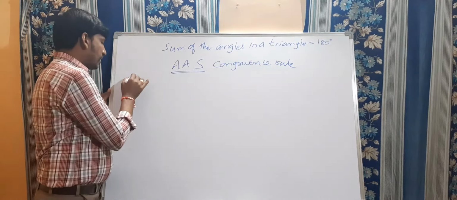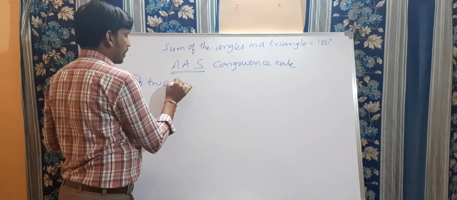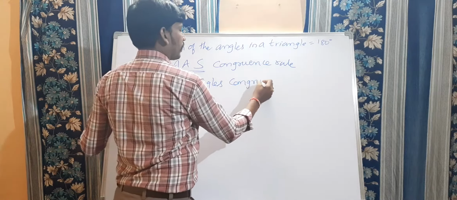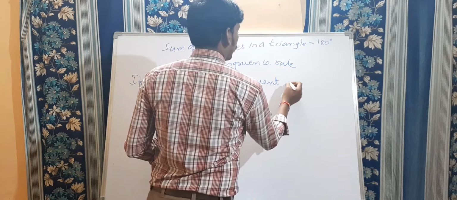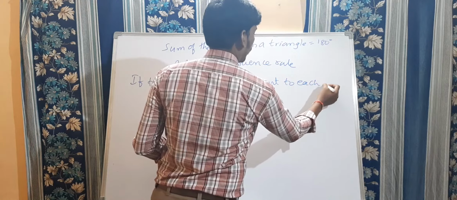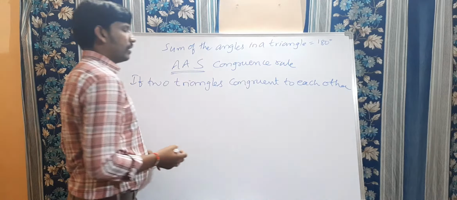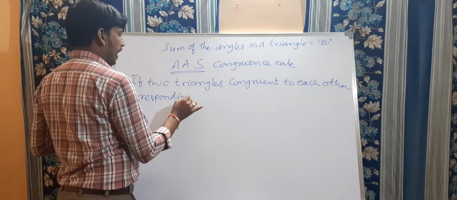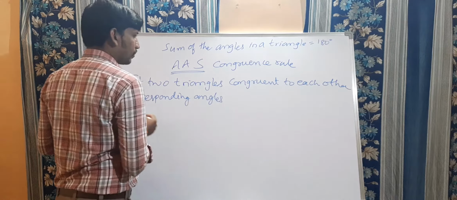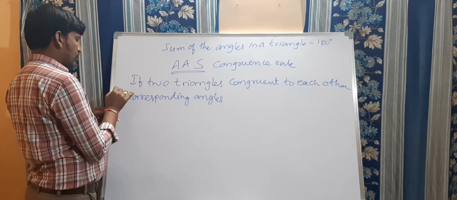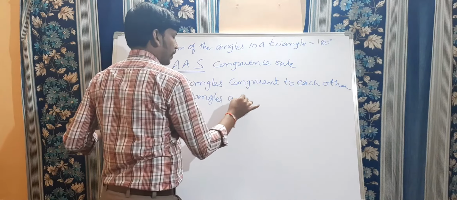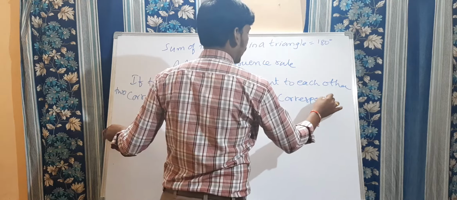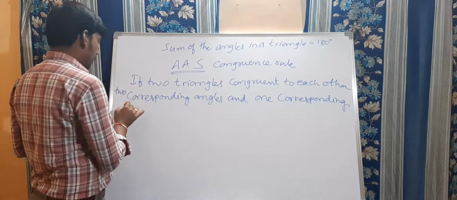If two triangles are congruent to each other, then any two corresponding angles and one corresponding side are equal.